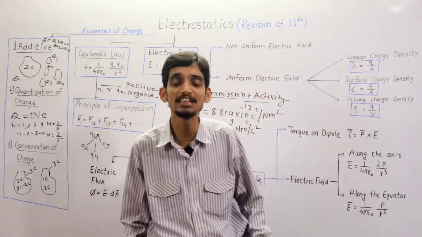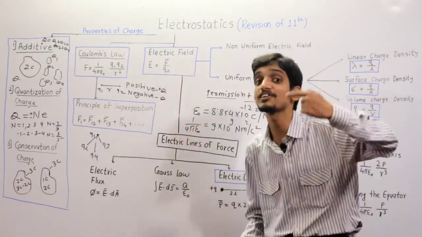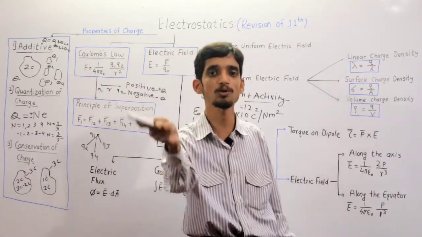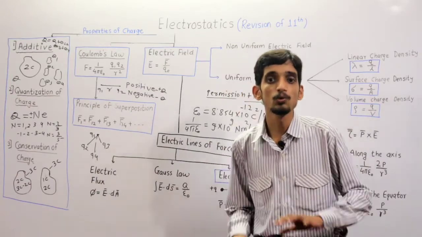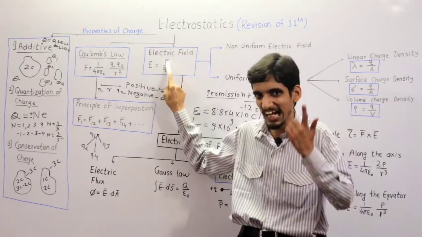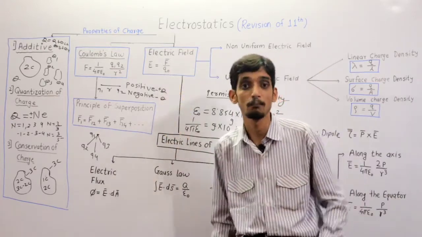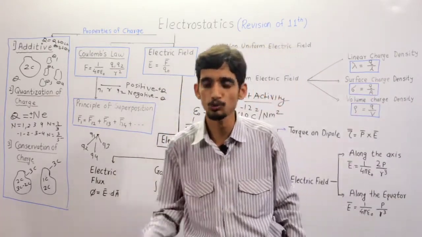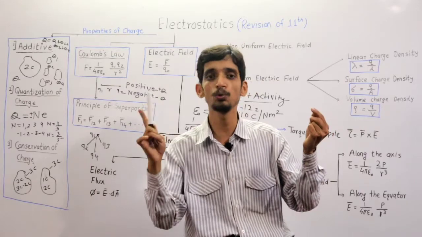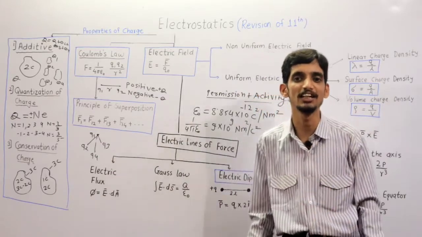Then we discuss electric field intensity. What is meant by electric field intensity? Electric field intensity is the force per unit test charge. Now another concept, test charge. A test charge is the smallest positive charge which does not create its own field. So this formula can be read as electric field intensity equals the force experienced by the test charge due to the source charge. If this is a charge and this is the smallest charge, the test charge, then how much force this charge Q exerts on the smallest charge is called the electric field intensity.